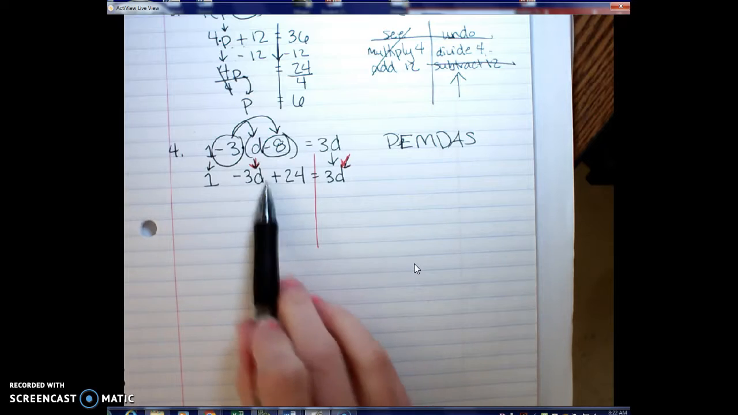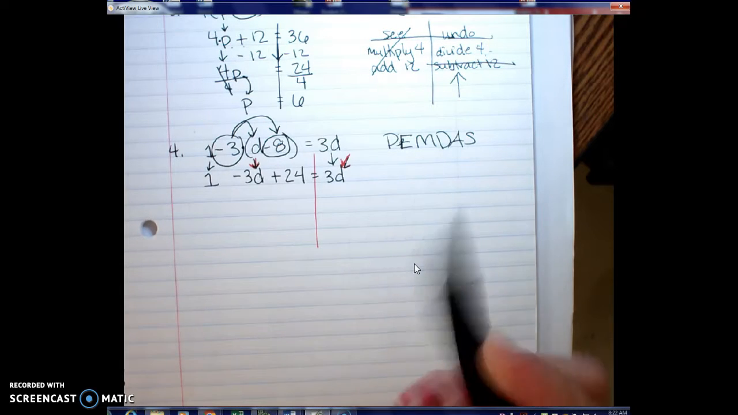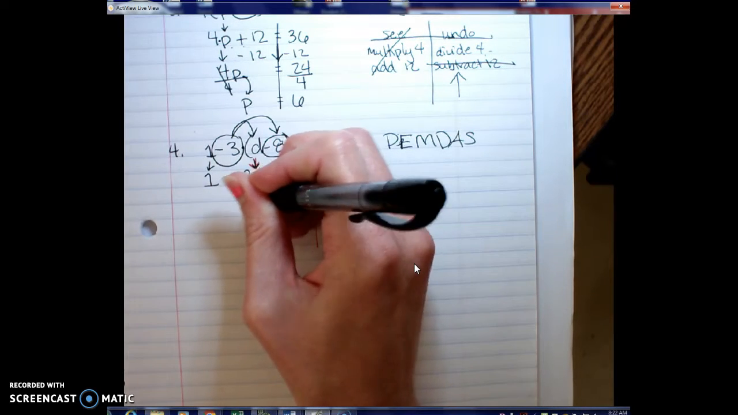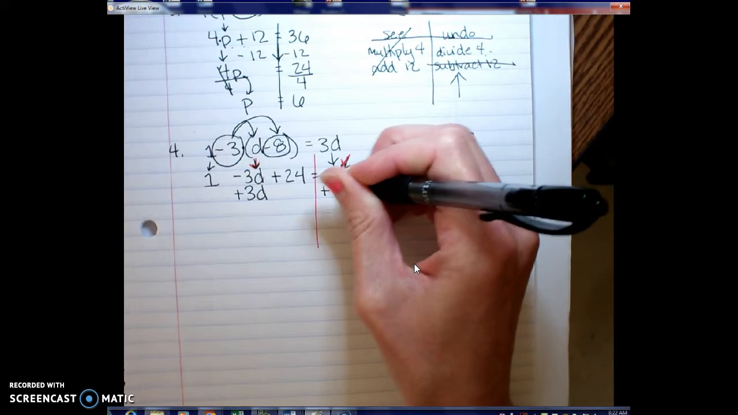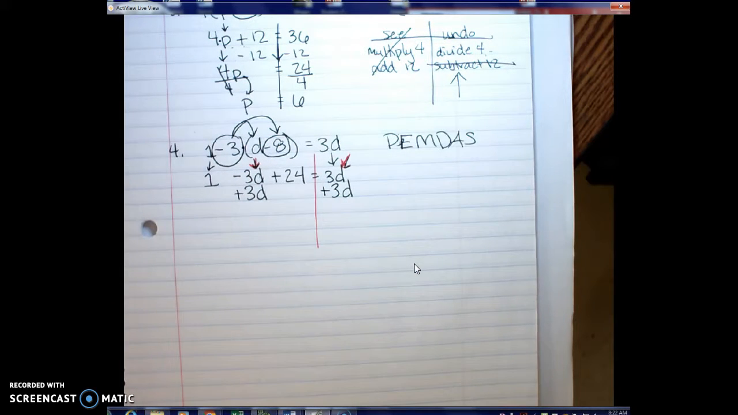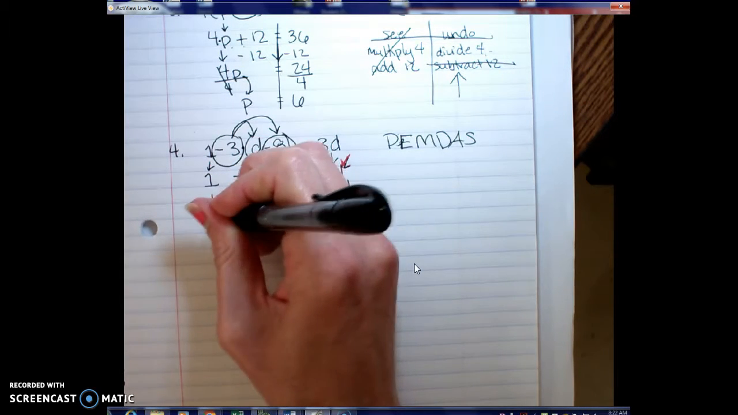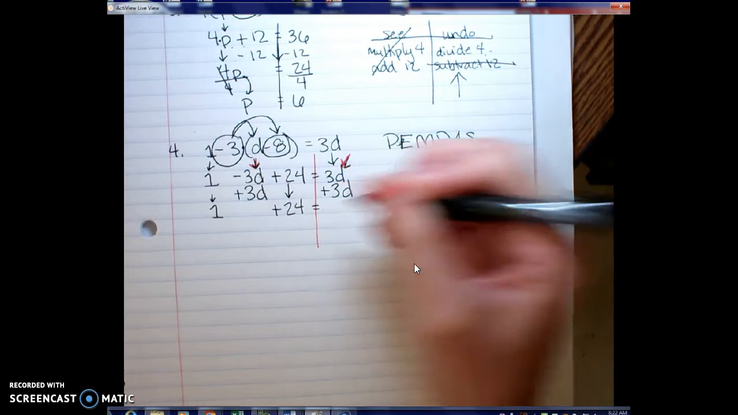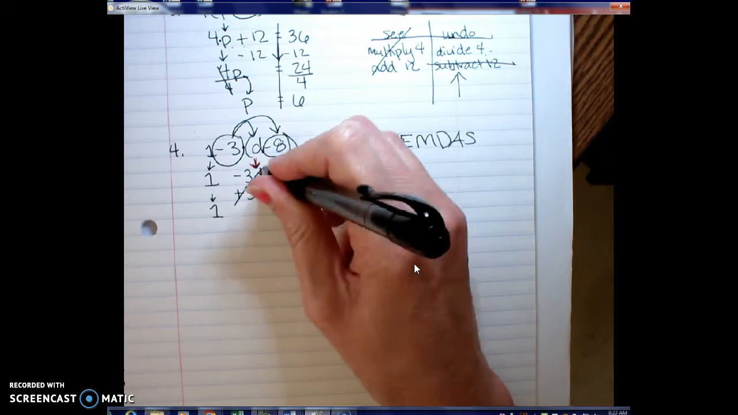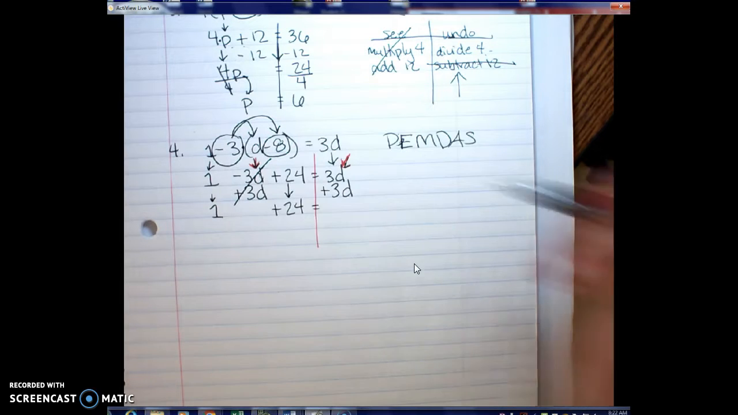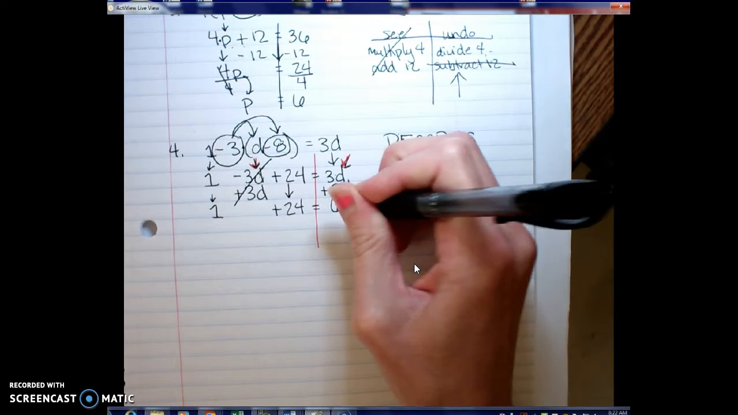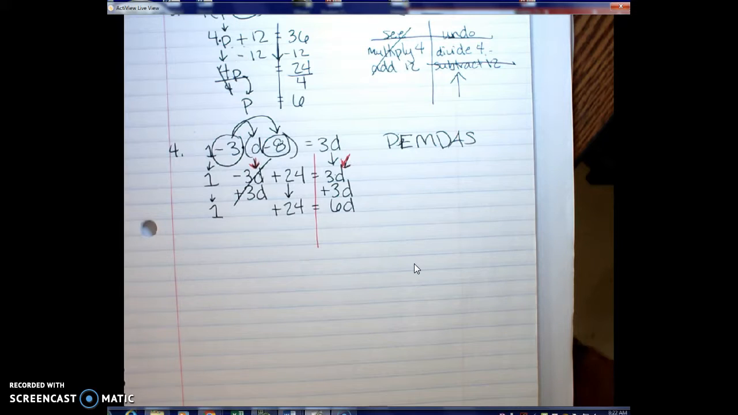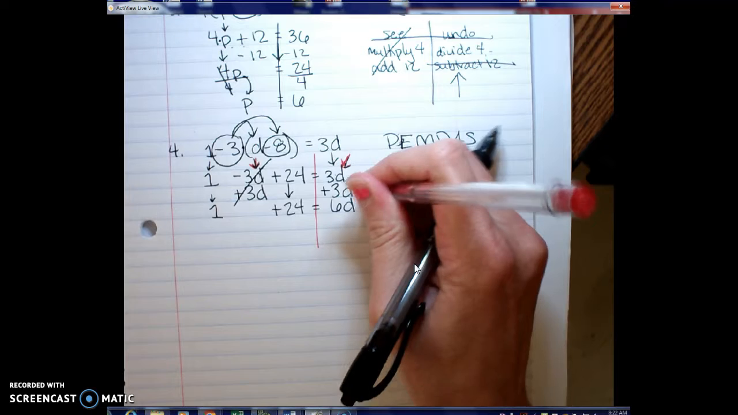So I'm going to take this -3d, and in order to move it to the other side, I'm going to add it. It's always the opposite in order to get to the opposite side. So when I add it, I bring down my 1 yet again. I bring down that plus 24. Bring down the equal sign. Your -3d is canceled. And on the other end, 3d plus 3d is 6d. So now I do have it down to one variable, 1d.